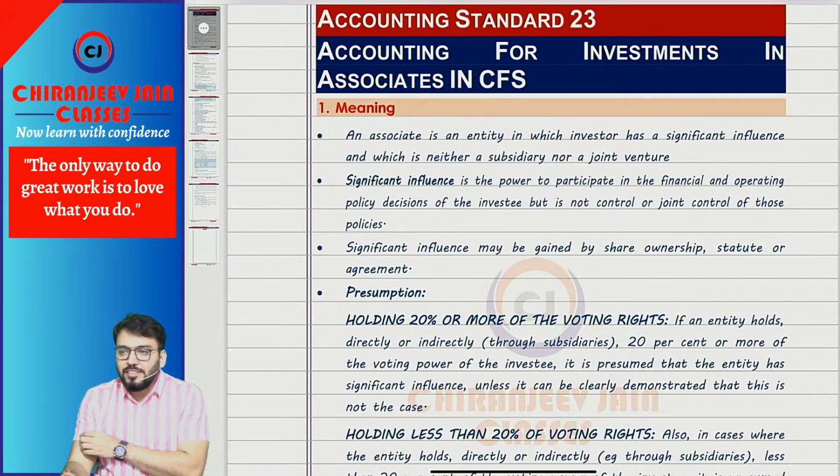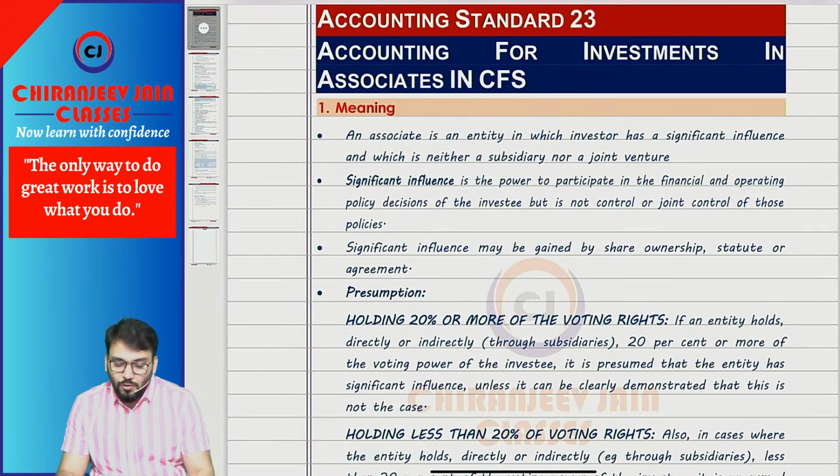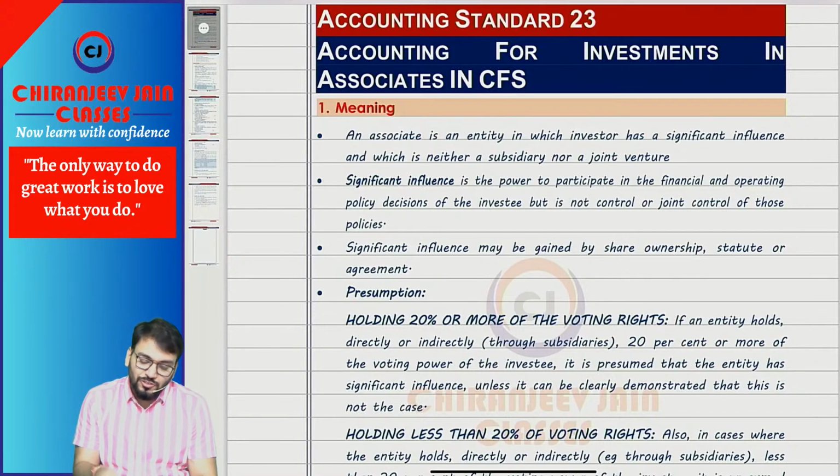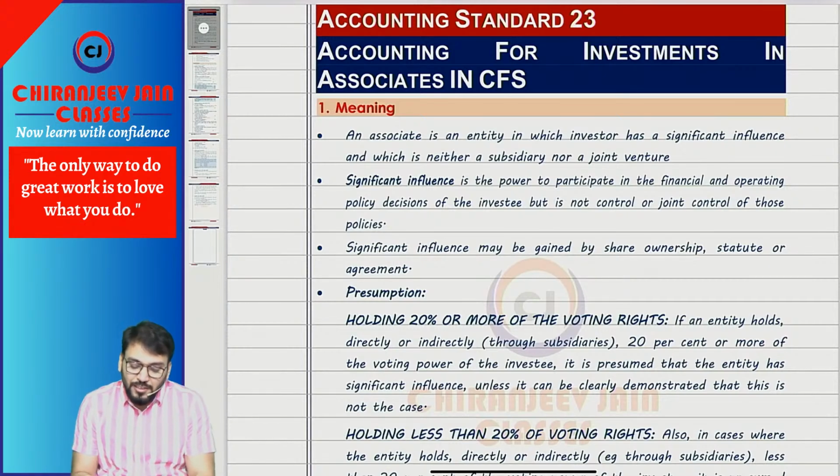Now let us start AS 23. Accounting for investment in associate in CFS. CFS means consolidated financial statement. So what do you mean by associate?